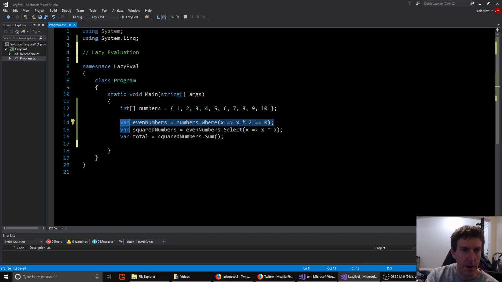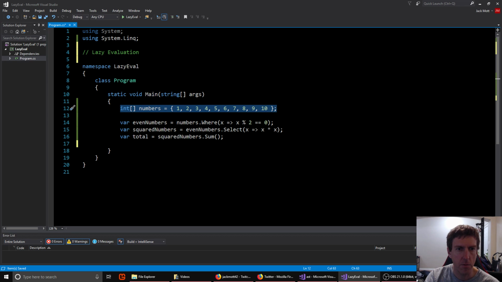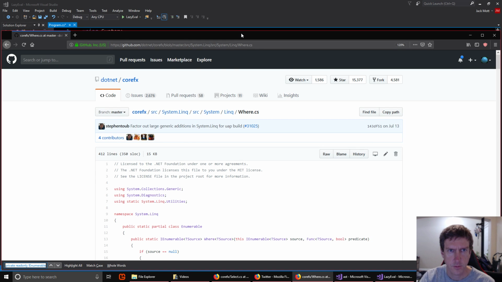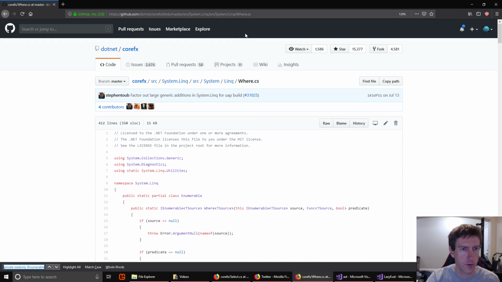In fact, no matter how big of an array we passed to this Where statement, it would return almost instantly and give us this variable evenNumbers. So what is it actually doing? Well, what's kind of cool is we can actually go look at the source of this. This is the actual source code for LINQ.